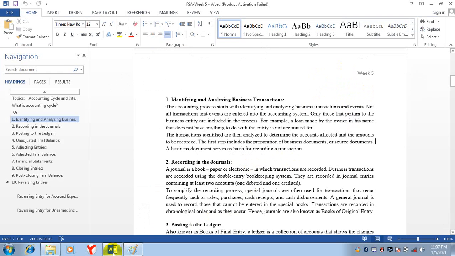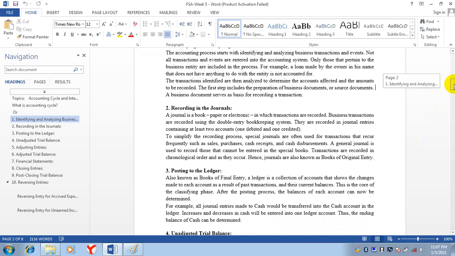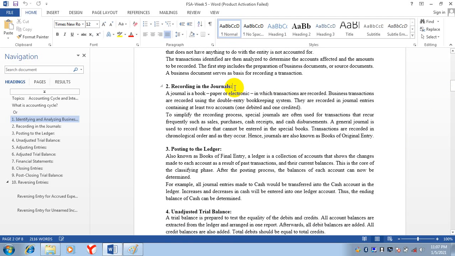So this is the first step in which we analyze the transactions, whether this transaction is a business transaction or not a business transaction. This transaction will affect which accounts and what will be the amount of that transaction. Now, after analyzing, what will we do? We will record this journal entry in our books.